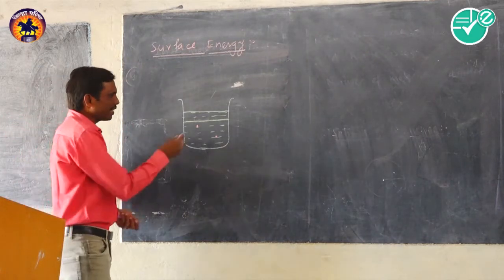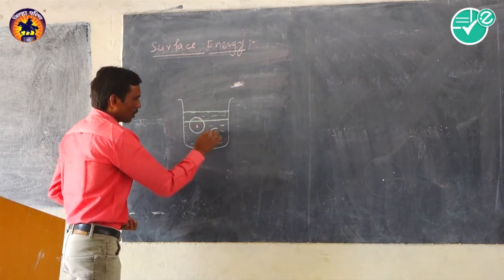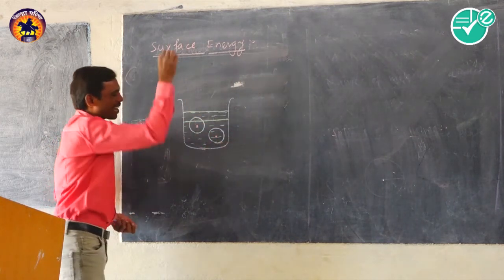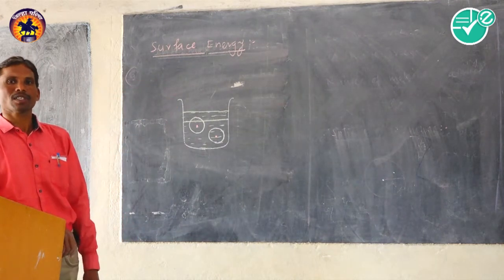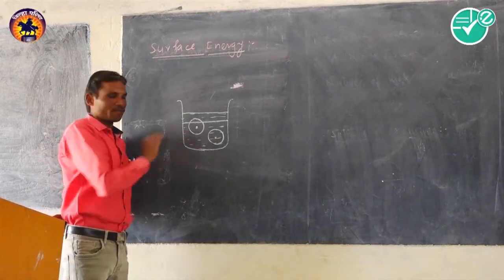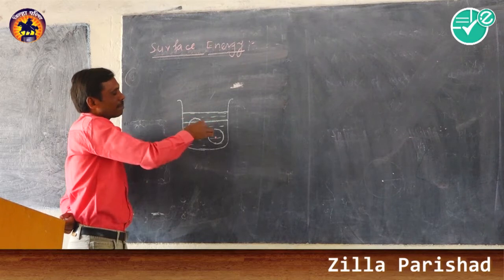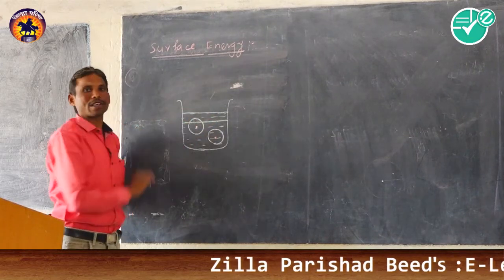So obviously the sphere of influence of these two molecules is well inside the liquid. The sphere of influence of these molecules contains symmetrically distributed liquid molecules.